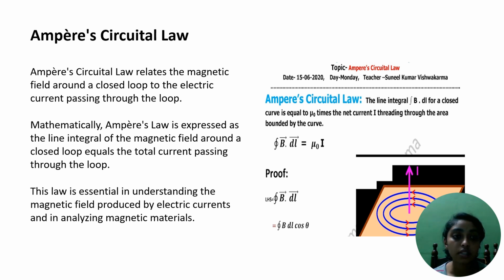Ampere's circuital law. Ampere's circuital law relates the magnetic field around a closed loop to the electric current passing through the loop. Mathematically, Ampere's law is expressed as a line integral of the magnetic field around the closed loop equals the total current passing through the loop. This law is essential in understanding the magnetic field produced by electric currents and in analyzing magnetic fields. Ampere's circuital law states that the line integral of B dot dl, for a closed curve is equal to mu naught times the net current I threading through the area bounded by the curve.